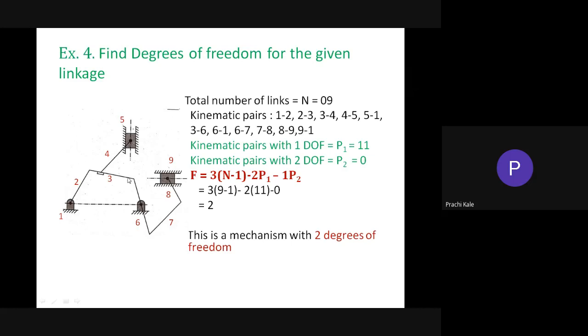So see here, link number 5 is a slider, okay? And link number 6 is over here. So whether link number 5 and 6 are in connection with each other? No. Are they connected physically? No. So in that case, how will they form a kinematic pair?